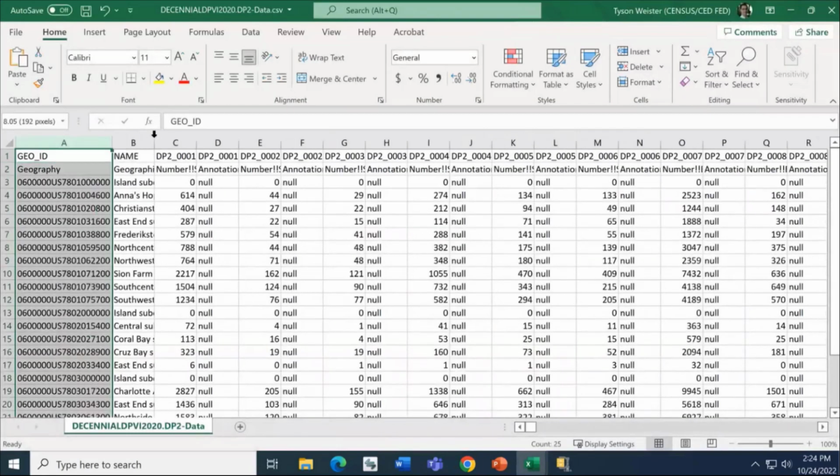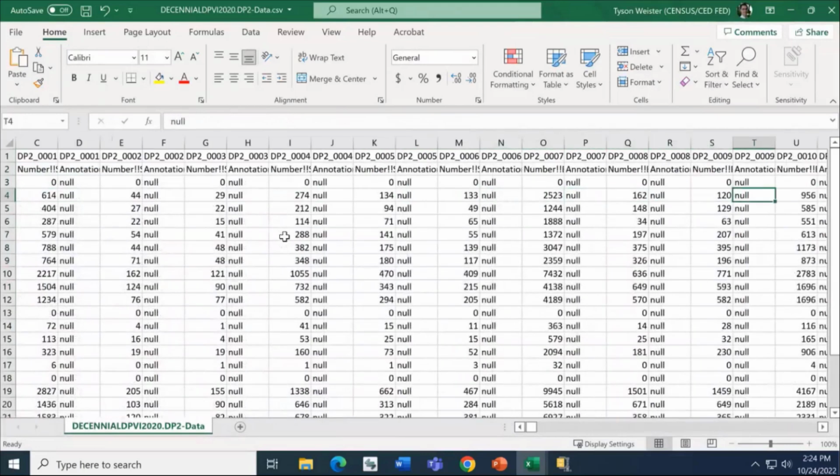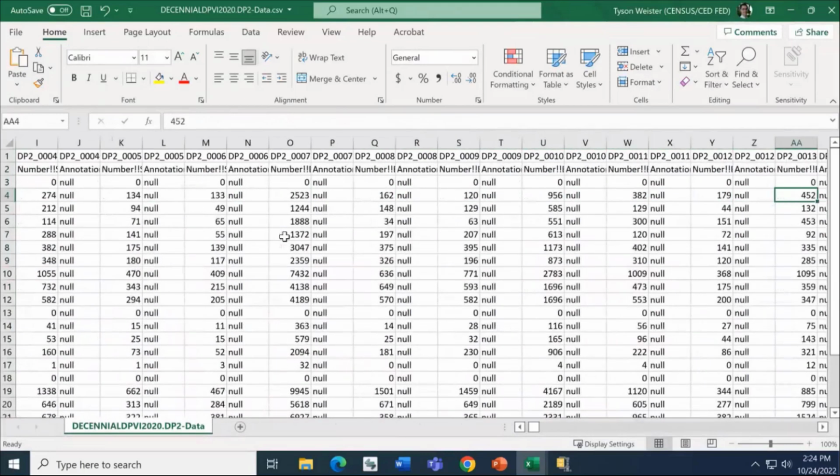And to expand some of these key columns, just want to show you as you're looking at this data, you can see each geography, rather than being in the columns, they have their own row. As you follow the row across, all of the estimates that you saw on the table display on data.census.gov are here in a flat file format, which means it doesn't have any special formatting or indentation.